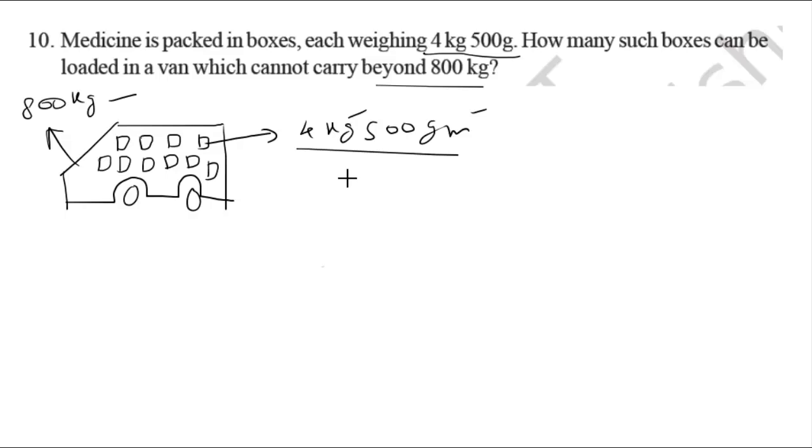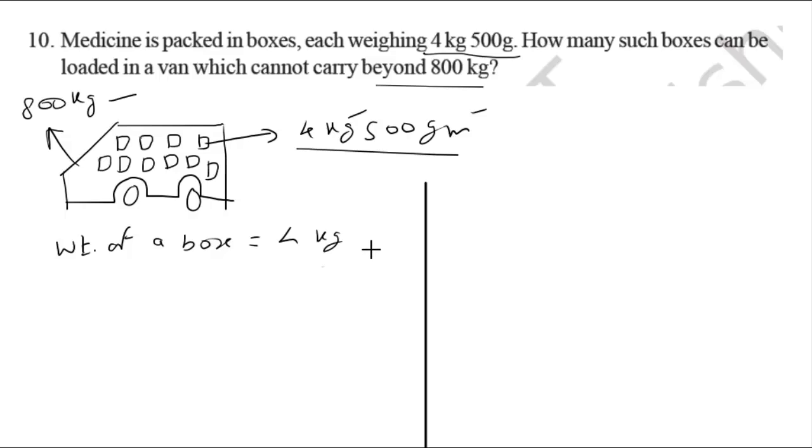So we will first convert all the numbers into the lower unit, that is gram, and then we will solve this question in terms of grams. The weight of a box is 4 kg 500 gram. We have the standard 1000 gram equal to 1 kg.